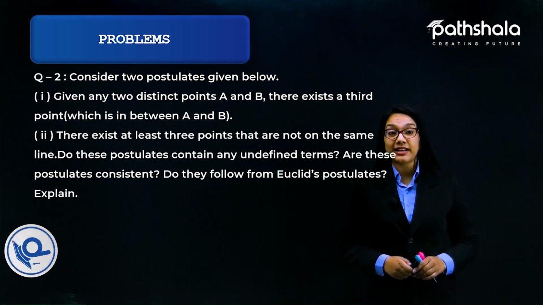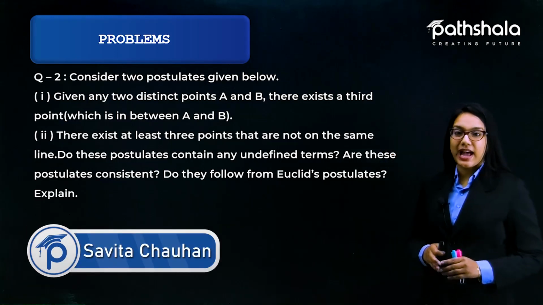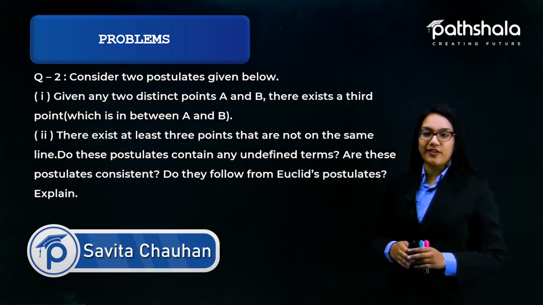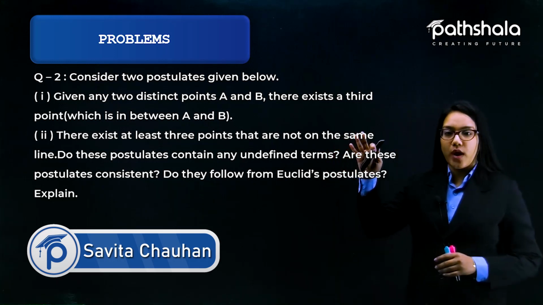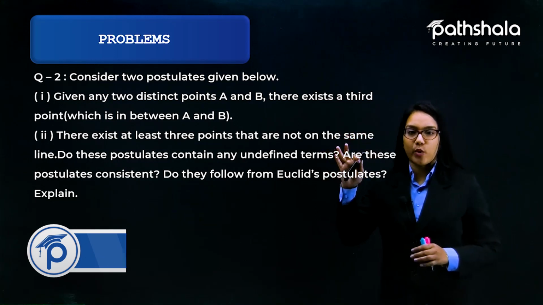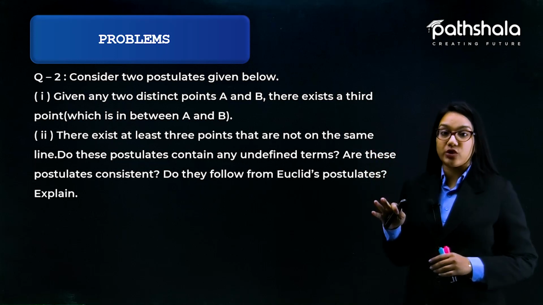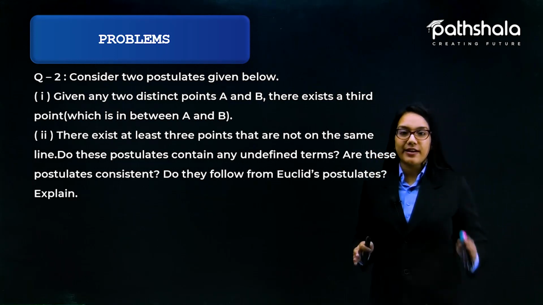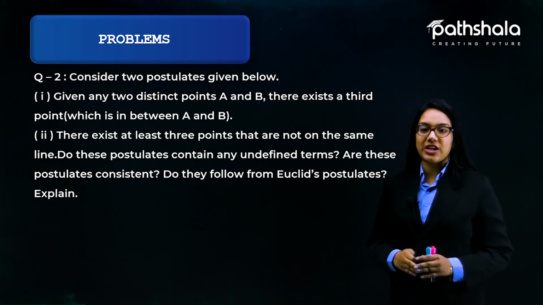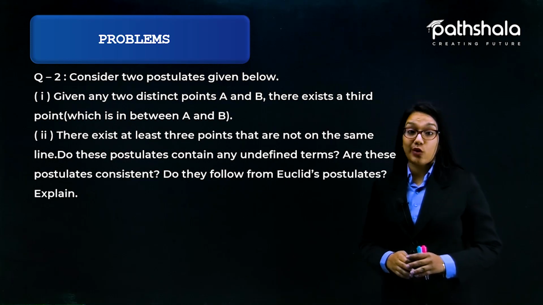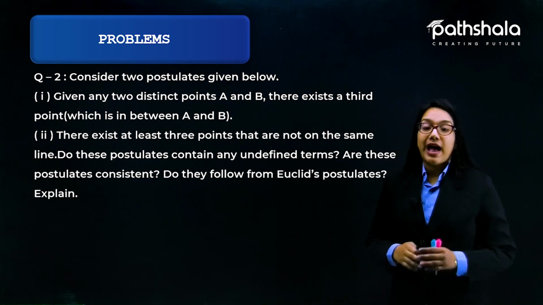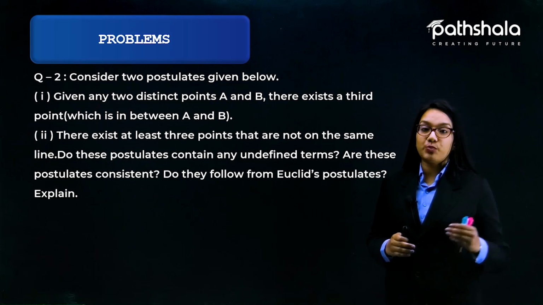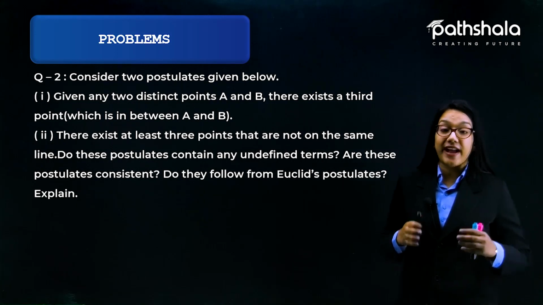Now let's see the next question, which says: consider the two postulates given below. Postulate 1 says, given any two distinct points A and B, there exists a third point which is in between A and B. The second one says, there exist at least 3 points that are not on the same line. And the question asks, do these postulates contain any undefined terms?